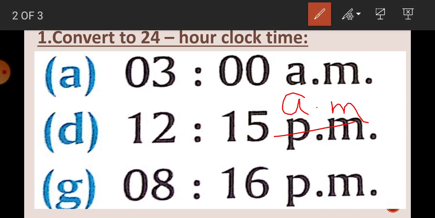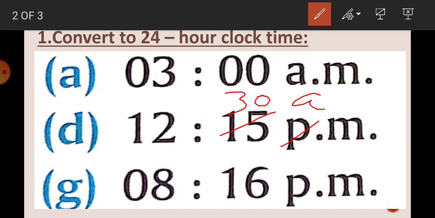So how are we going to write this? This will become 00:15 hours. Similarly, if it is 12:25 AM, it will be 00:25 hours. Suppose the time is 12:30 AM, then how are we going to write this in 24 hours? It will be 00:30 hours. I hope it's clear.